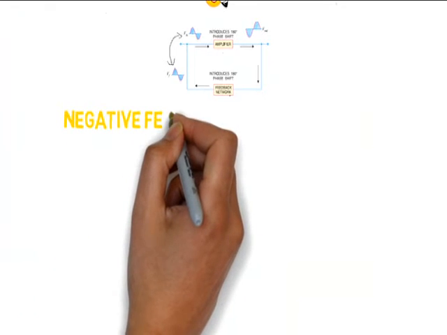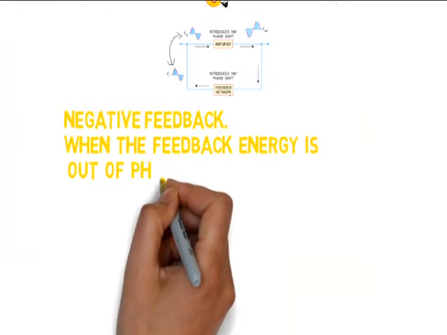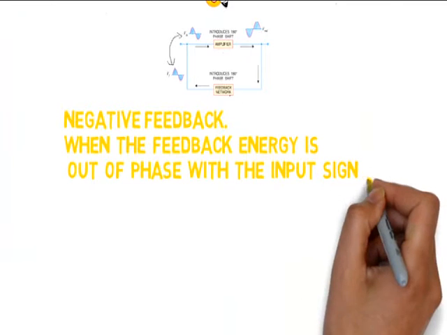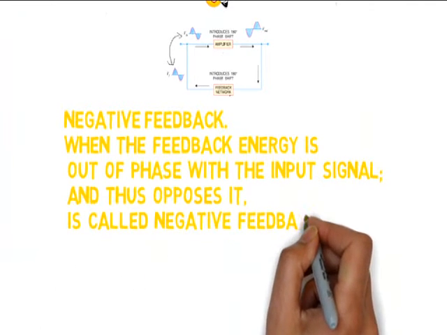Now you're looking, it is a fraction, not shown here, but it is a fraction and it is in phase with the input signal. But the other feedback is negative, when the feedback energy is in opposition with the input, it is called negative feedback.